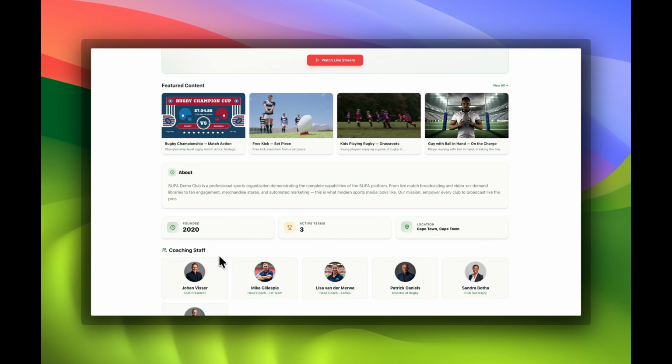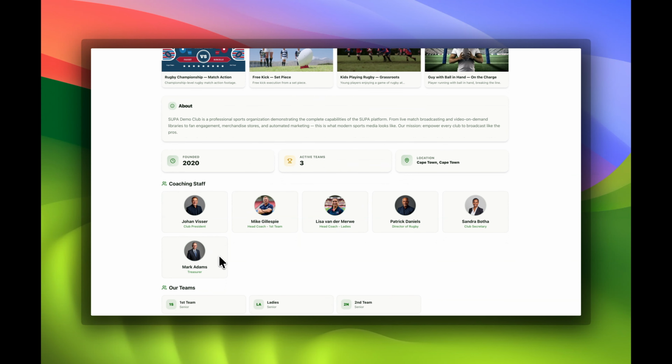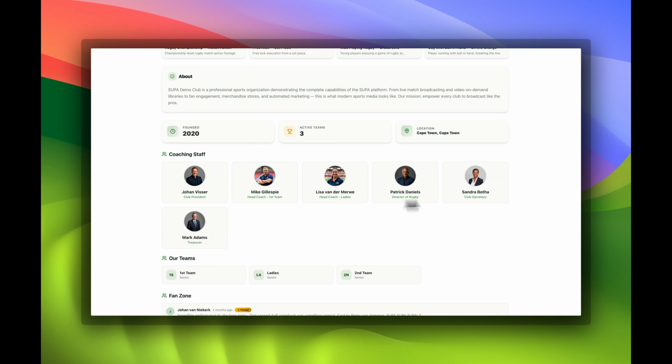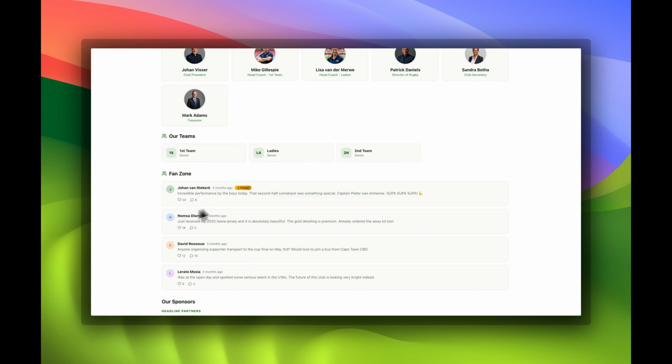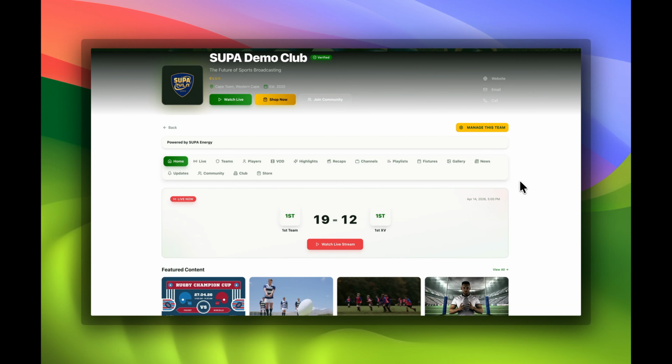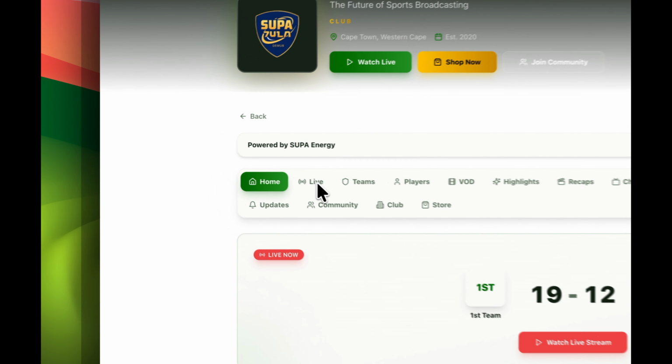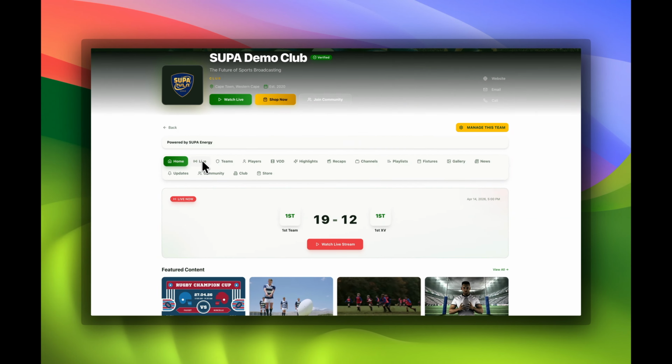What you have seen on the screen is the website that is automatically built for you on the front end based on the content you entered on the back end. So on the screen, you will also see the coaching staff and the governing body. So now that you have some idea of what your viewers will see on your website, we'll now explore what the back end looks like, where you will put everything together.